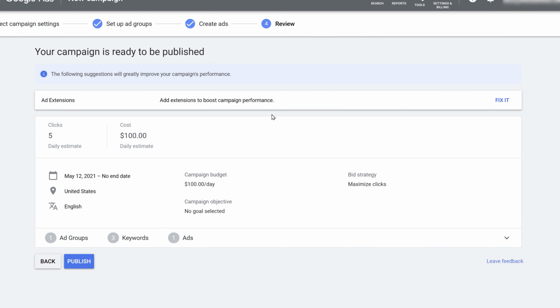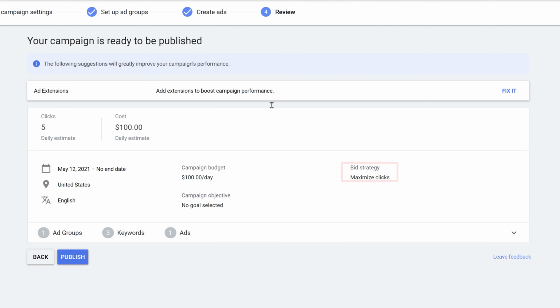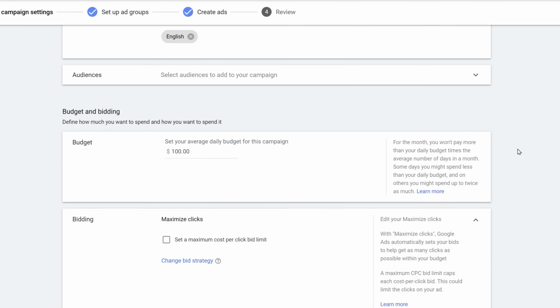After fixing the campaign, you can see this is how the campaign will look like. Maximizing clicks, $100 per day. And it's search campaign, United States, targeting English. Because this campaign was just for the teaching purpose. Otherwise, I would have added a lot of different ad extensions as well.